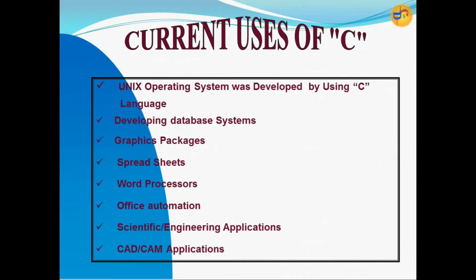The current uses of C. What are the uses? The first Unix operating system was developed in C language. It is used to develop database systems, graphics packages, spreadsheets, word processors, office automation, scientific engineering applications, CAD, CAM applications, computer aided design, and so on.